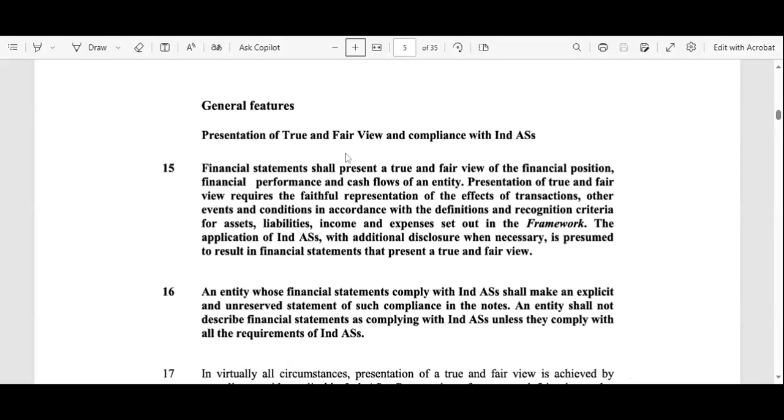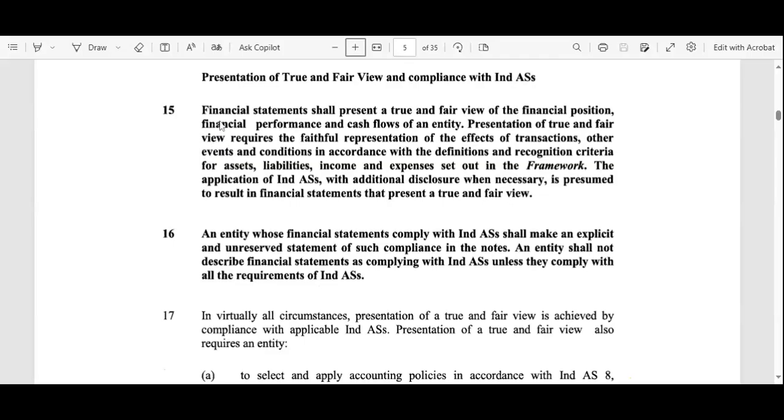Here the point 15, guys, please read it with me. Then you can understand how the guidelines are provided by AS1. So this is a 35 page PDF of guidelines. Not every accountant can mug it up.